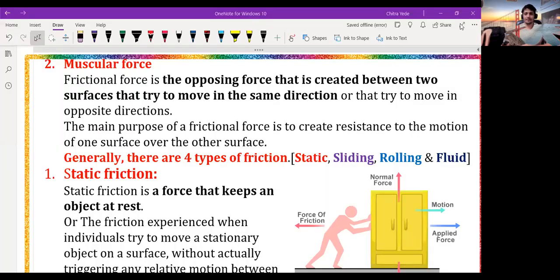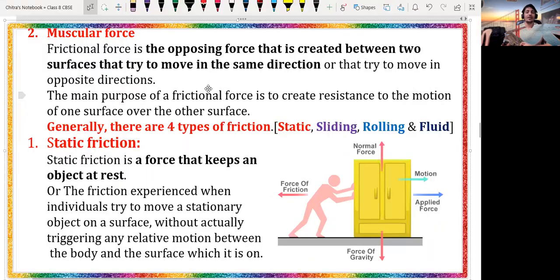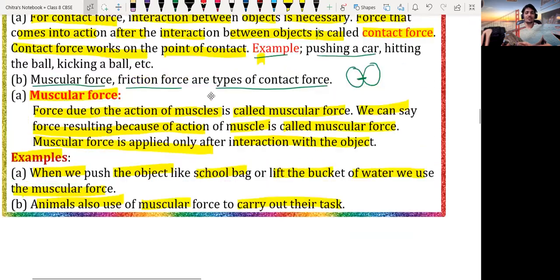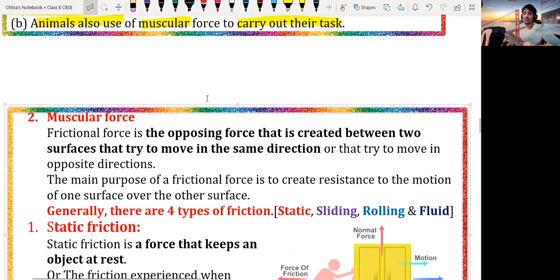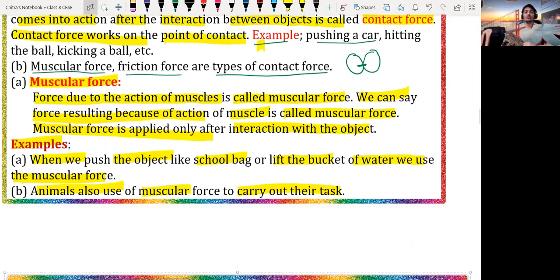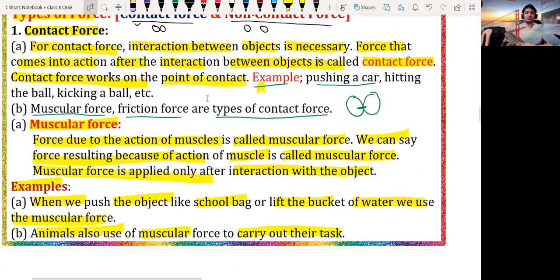Let me share the file, then we will discuss from there. We discussed yesterday the types of force. We have divided it into two parts, beta. One is called contact and the other is called non-contact. Today we will discuss the contact force only.